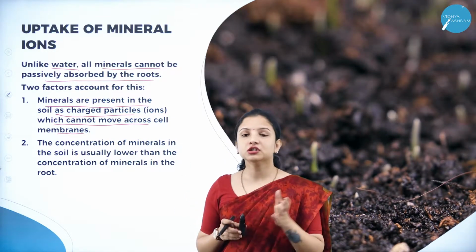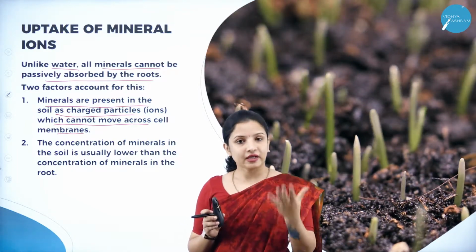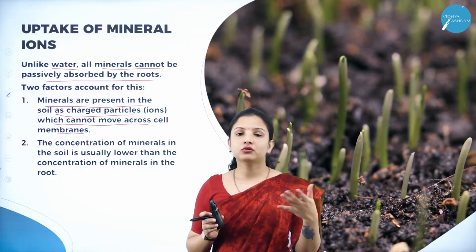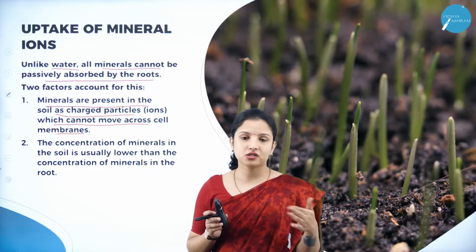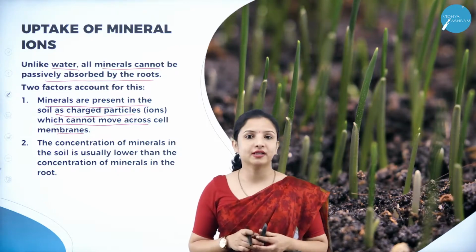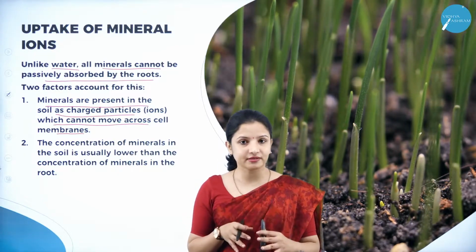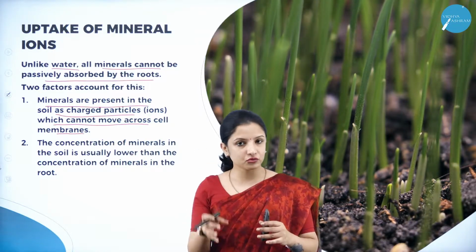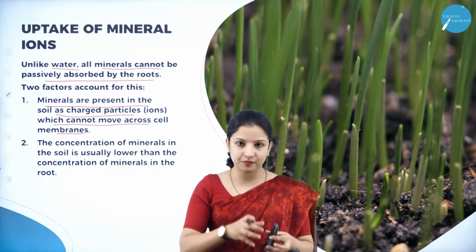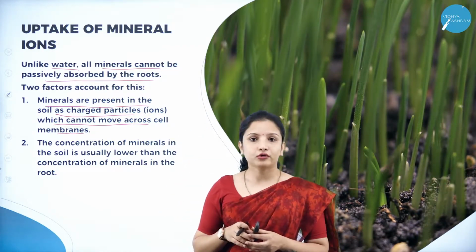Since water molecules can move through the cell membrane very easily, they do not require any energy. That is, it is a passive transport. But mineral ions possess charges, they are charged particles present in the soil. Therefore, if the roots have to absorb these charged particles from the soil, they need a certain amount of energy.